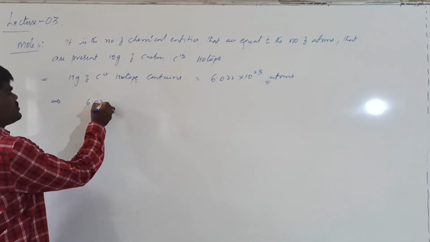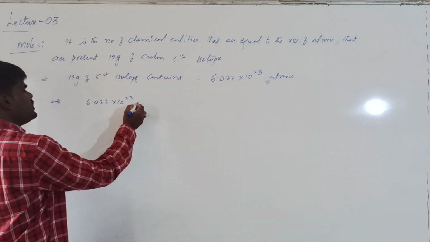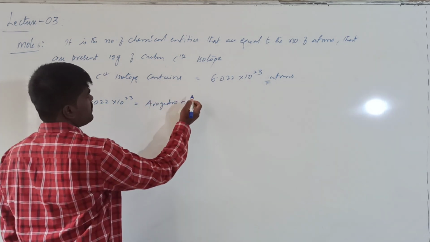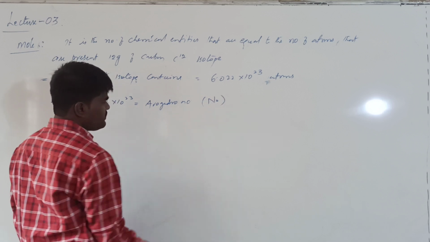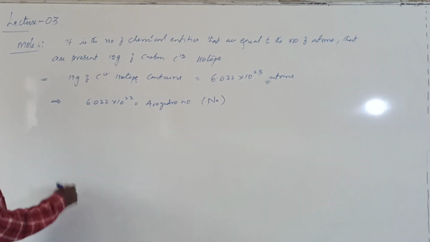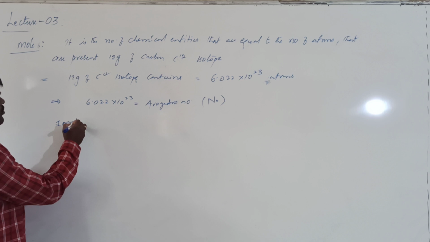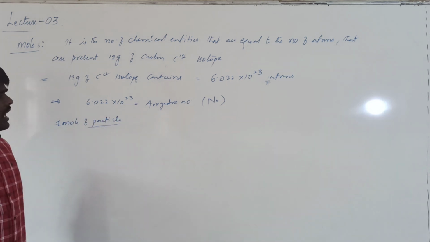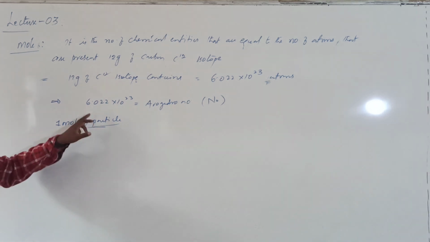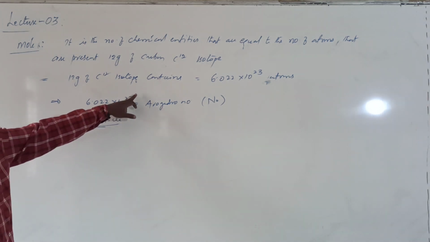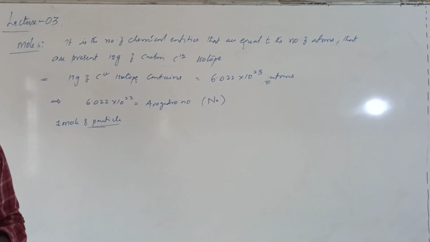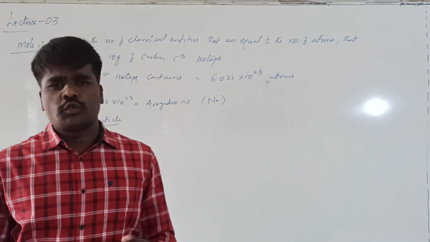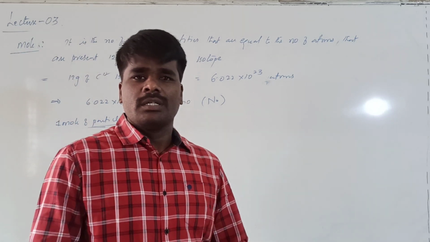This 6.022 into 10 power 23 is generally regarded as Avogadro number, which is denoted with N naught, right? Whenever you say 1 mole of particles, 1 mole always stands for Avogadro number. What is Avogadro number? 6.022 into 10 power 23 particles. As when you say pair, it always indicates 2. When you say dozen, it always indicates 12, right?